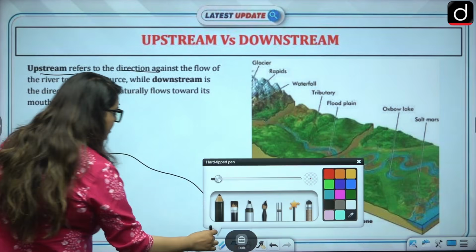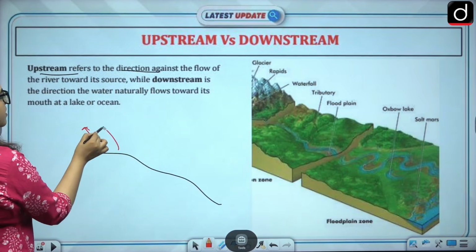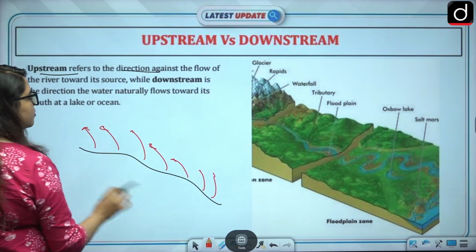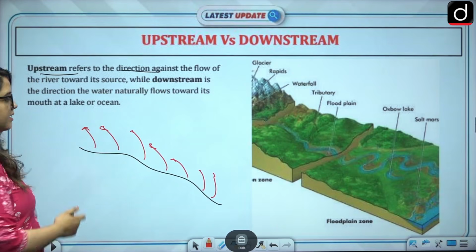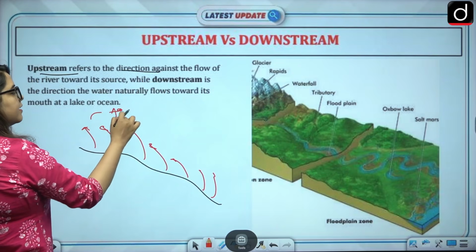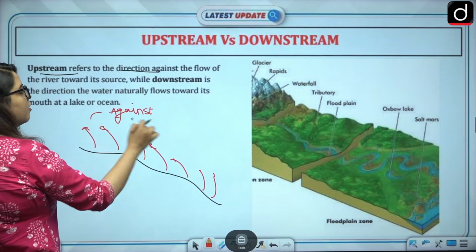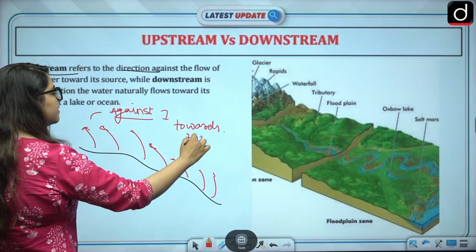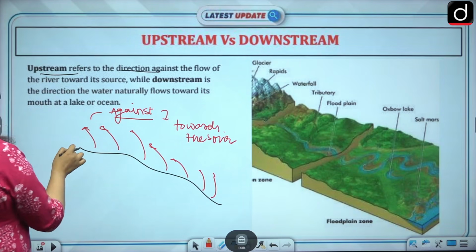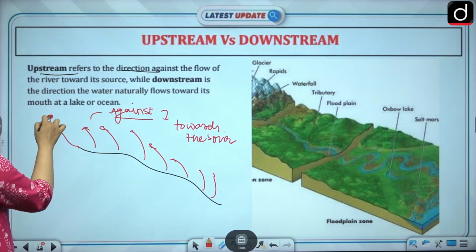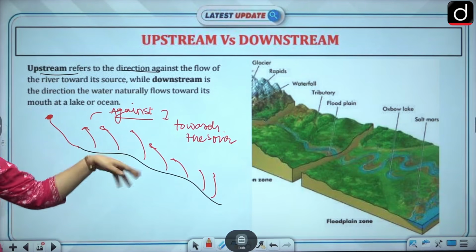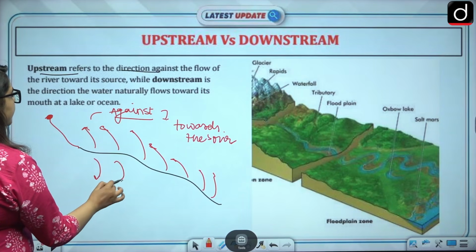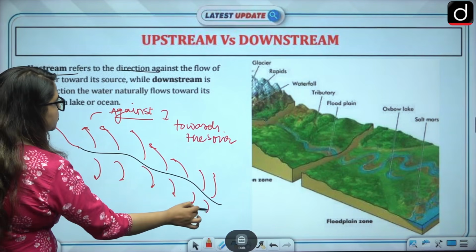This direction will be towards the source, against the flow. We are going towards the source against the flow of the river. That becomes upstream. While downstream is the direction the water naturally flows towards.